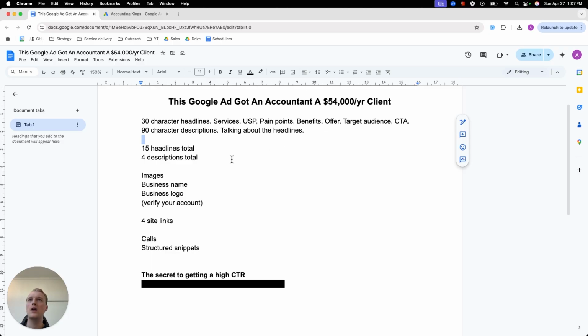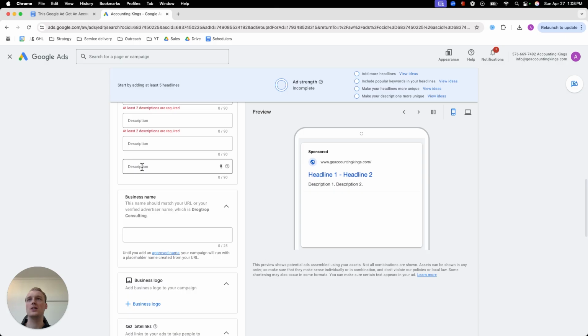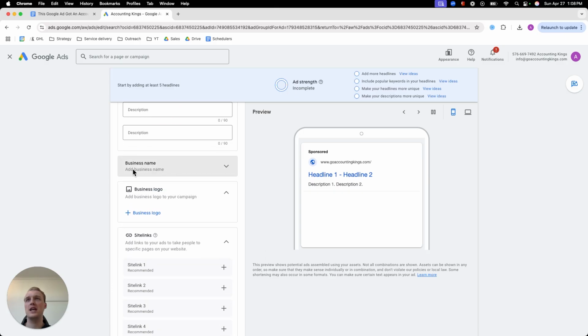Not that hard. Okay, then over here, this is what people read, but this is what is getting the attention. So you have the images. So let's say that you are done. You write your business name in here. You need to make sure, by the way, that you verify your Google Ads account so that you can actually do this.